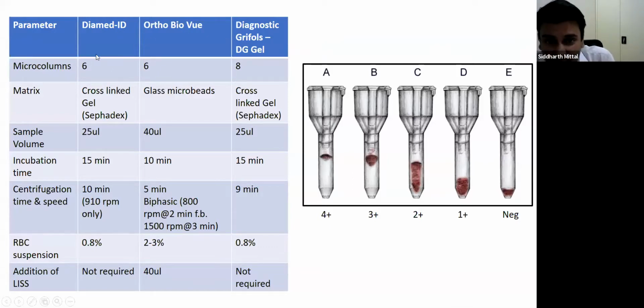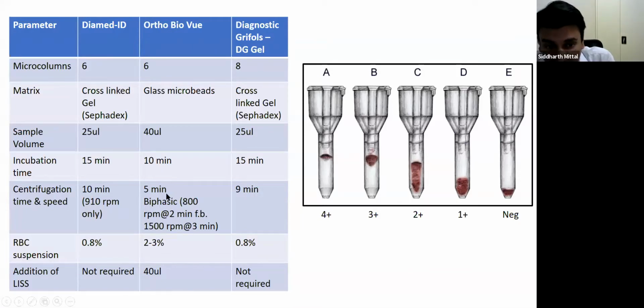So this is a comparison table between the 3 gel cards which are used commonly: Diamed, Ortho, and Grifols DigiGel. Grifols DigiGel actually has 8 microcolumns in its card, while the rest have 6. Ortho uses glass microbeads, whereas Diamed and Grifols use Sephadex. The sample volume required in Ortho is 40 microliters of patient's plasma, while Diamed and Grifols need 25. The incubation time in Ortho is shorter, 10 minutes, while it is 15 minutes in the other two.